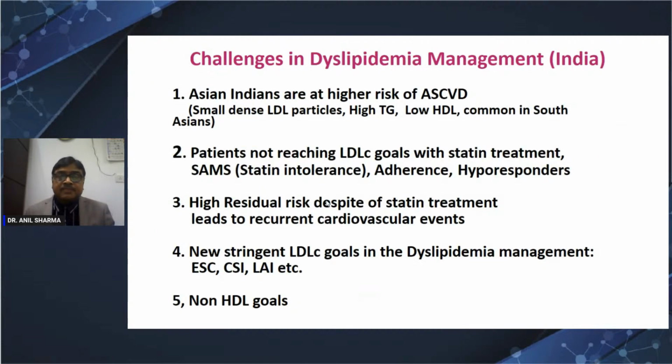So how is India different? Indians are at higher risk than the Western world because we have more triglyceride, which makes the LDL smaller. We have high triglyceride and low HDL, so good cholesterol is less. Because of our lifestyle, cooking patterns and our genes, and this triglyceride and HDL, we are at higher risk. The statin problem is there. All patients do not respond very well, so we call them hypo-responders. All patients do not take medicine regularly. There is not good adherence.